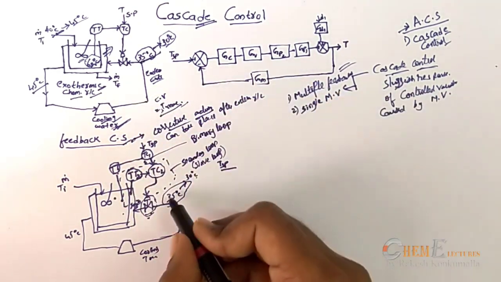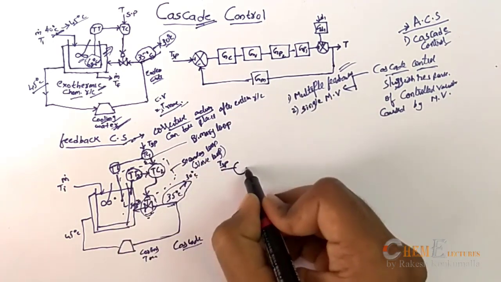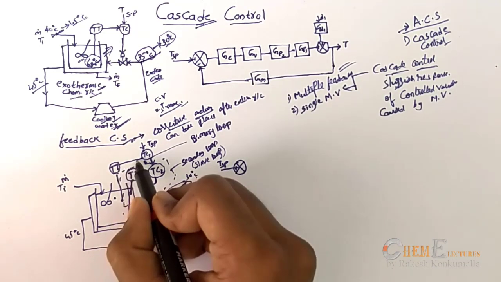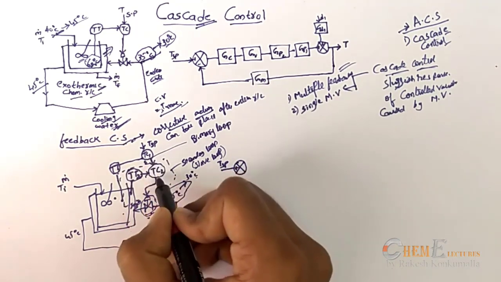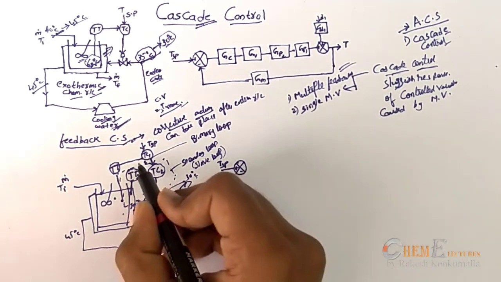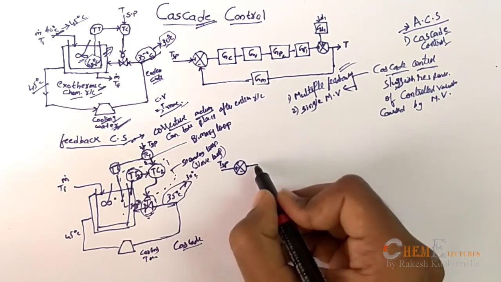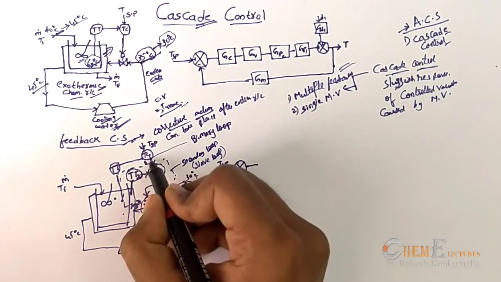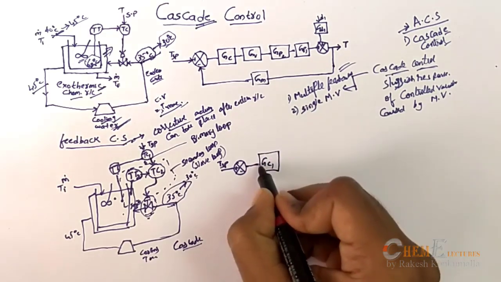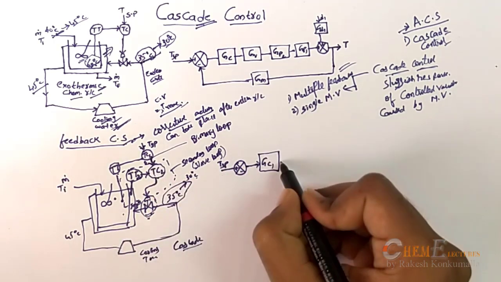Now coming to this, first I will start with the T set point, where a comparator is used because it has a temperature transmitter and it is given to the second controller. That means I need to use a comparator when both the inputs are there, and the output will go to the temperature controller, that will be GC1, and this will be the output to temperature controller 2.